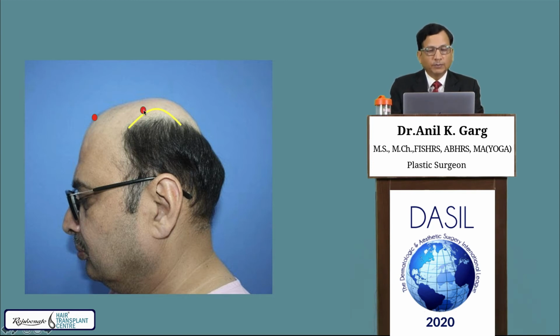This is the frontotemporal point. Shall we put it on the back side, front side, up or down? So we need two lines to decide. One line: we know that the frontotemporal point should be at the level of or higher than the mid-frontal point. So this is the horizontal line, but we need one more line.